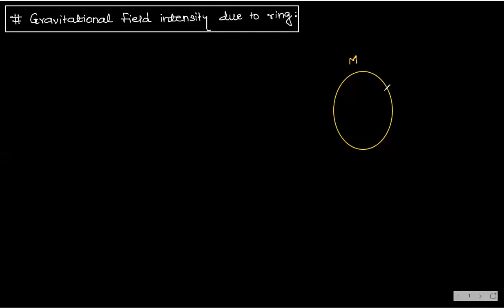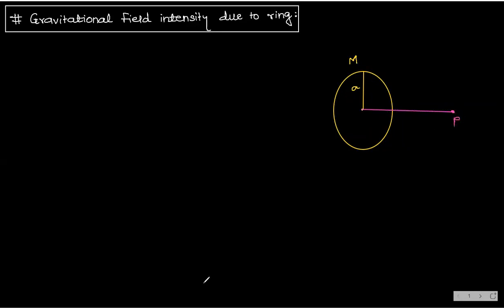Capital M. And let us assume that this ring is having a radius. How much is the radius? Small a. Okay, what is the radius? Small a.